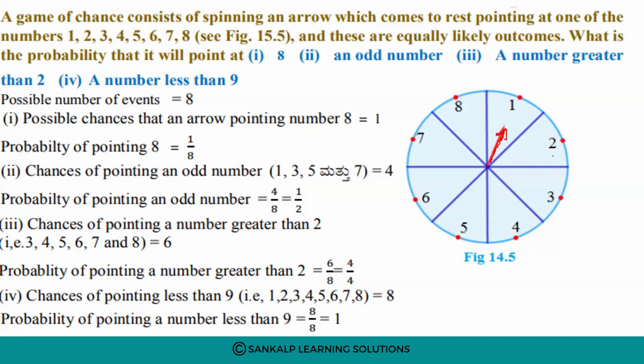For that, first we need to find out the possible number of events, that is N of S, total number of outcomes. How many outcomes you will get? So 8 numbers are there, so 8 outcomes you will get. Right? This is N of S. Next, first one is 8. Probability or possible chances that an arrow pointing to a number 8. How many 8s are there? Only one number is there.